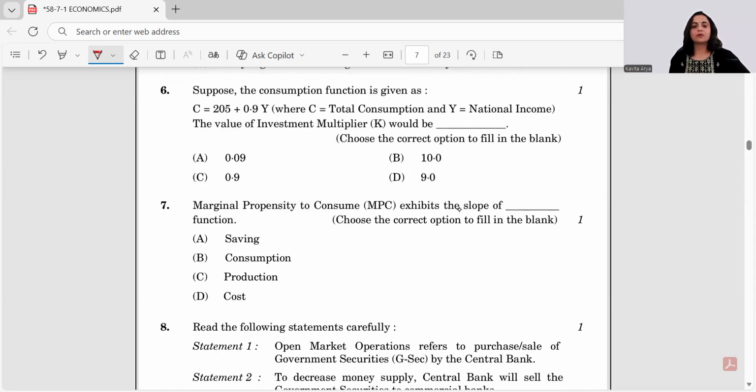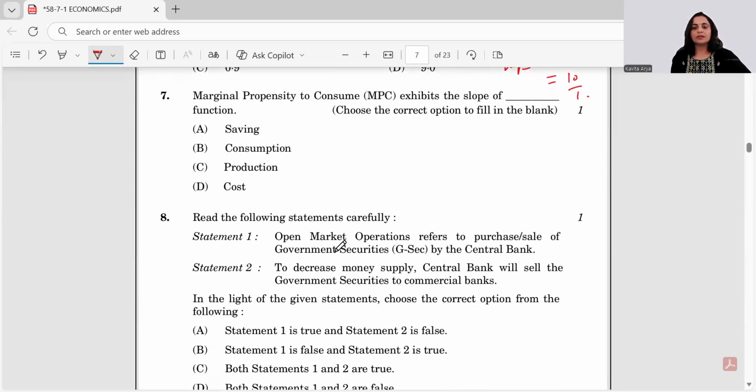Question number 6 says, suppose the consumption function is given by this. So the value of multiplier would be, we know multiplier is equal to 1 by MPS. And here we are given MPC to be 0.9. So MPS would be 0.1. So that comes out to be 10 by 1. That's 10. So this is my answer. The marginal propensity to consume exhibits the slope of consumption curve. There is a clear indication from the term consume.